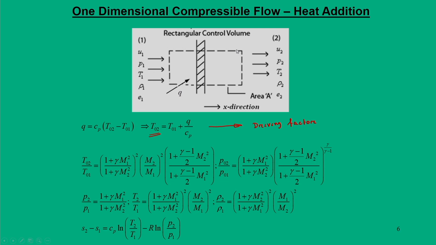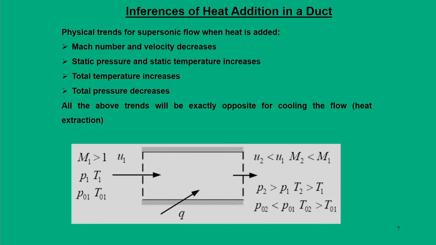Earlier we derived the property relations between region 2 and region 1 through these equations. There is no point to discuss it again; what we are trying to say here is what its consequences are.